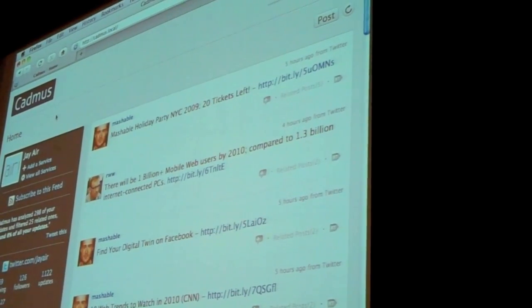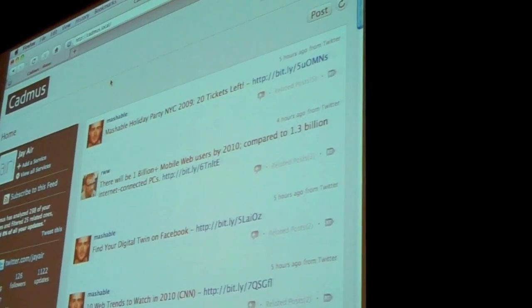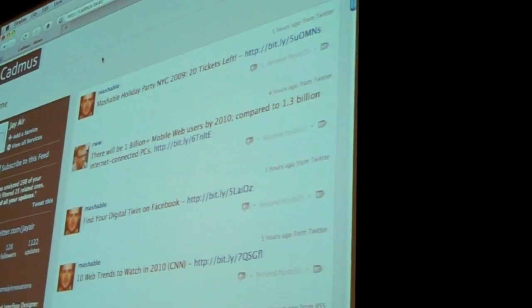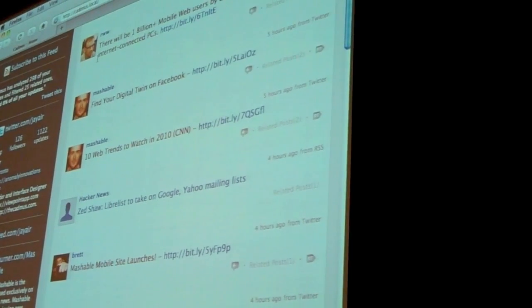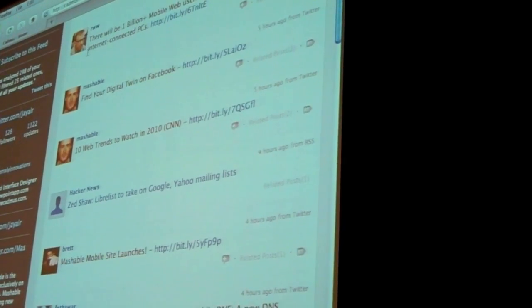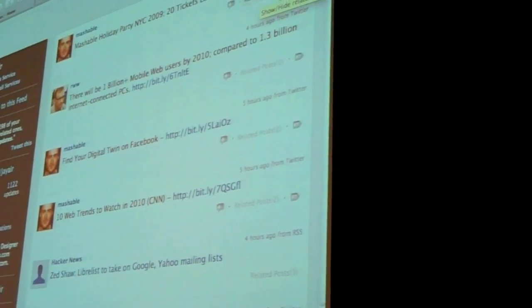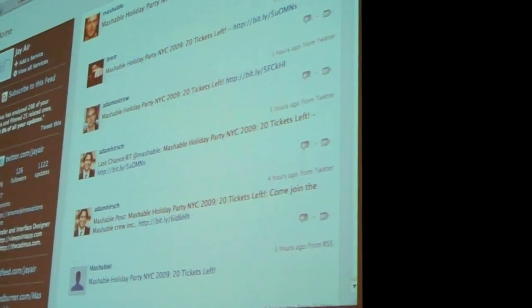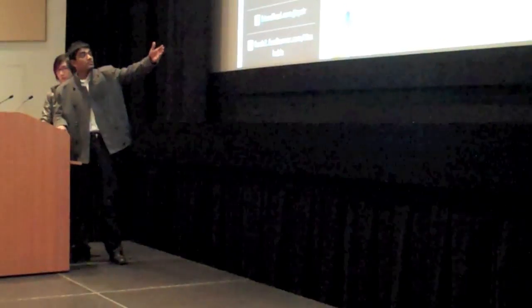What you see here is my homepage. I've brought it up from my local machine. I just want to quickly show you what a general homepage would look like. Right off the top, you can see the posts from the last 4 hours or so. What's interesting is that the first post shows about 5 or 8 posts, which means many of the people I'm following are talking about the same thing. Generally, in any other client, you'd see these 6 different posts one after the other.